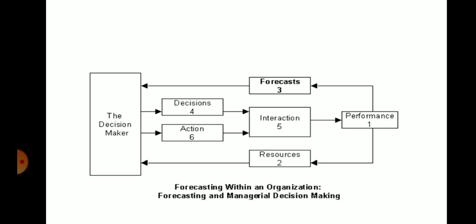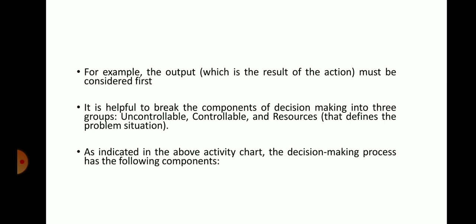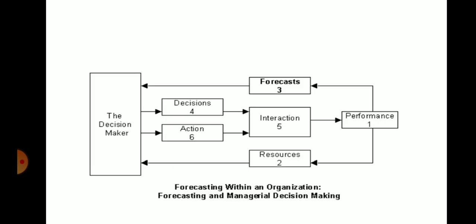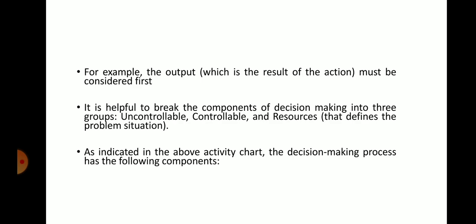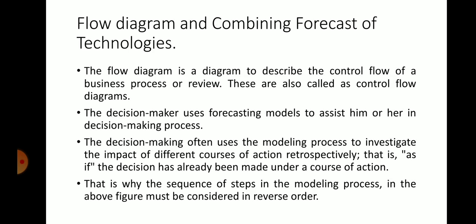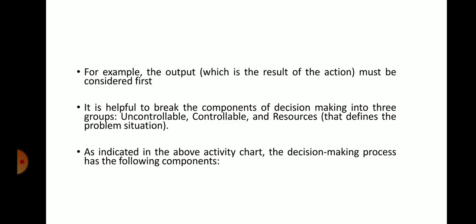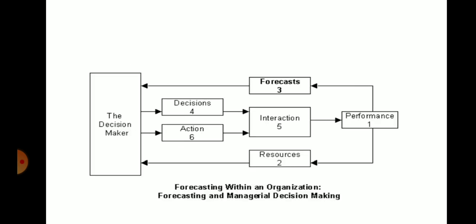As I told you, the resources define the problem situation. So this is nothing but forecasting within organization, forecasting and managerial decision making.